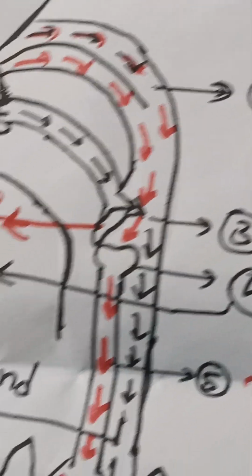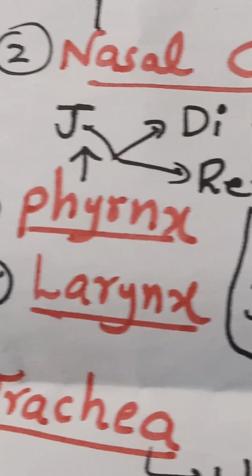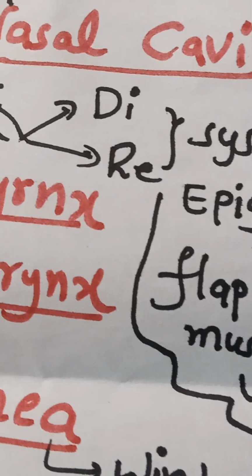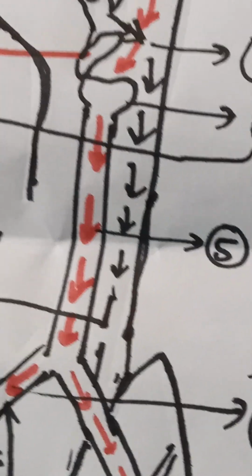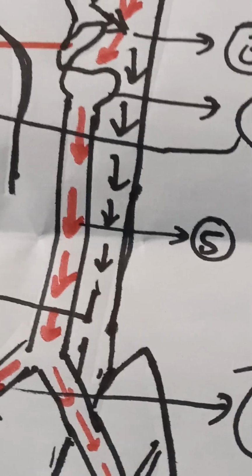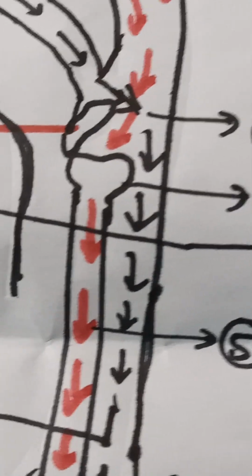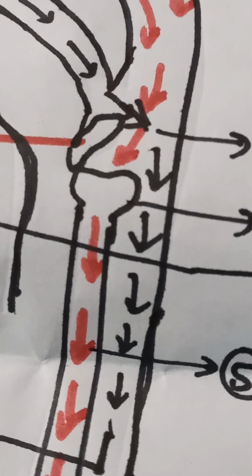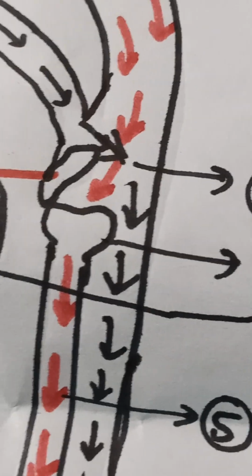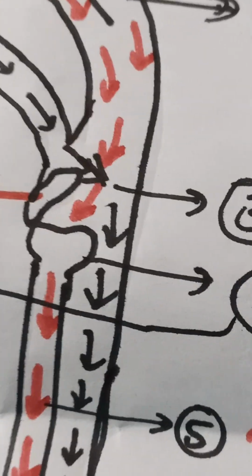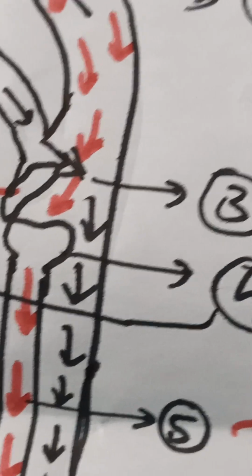Then after it will enter into the pharynx. Pharynx is a common junction for the digestive system and respiratory system. How can we say that? Here we can see red arrows and black arrows, no? Red arrows mean the windpipe and black arrows mean the food pipe. For these two paths there is only one junction here. Black arrows and red arrows come close to each other at one place. That one place is a junction. That junction is the pharynx.